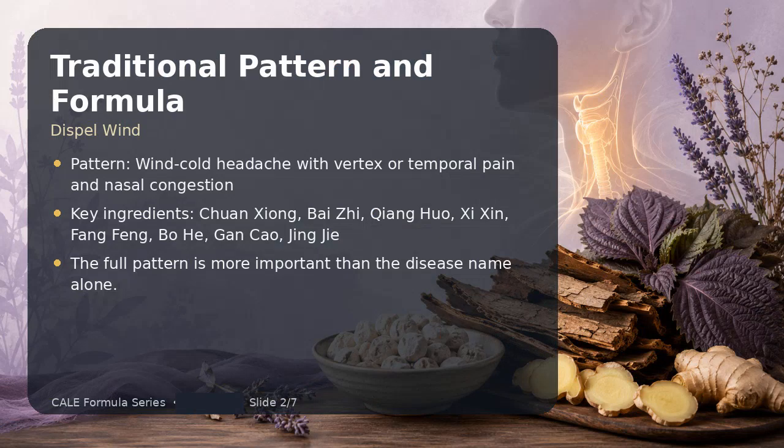Traditionally, Chuan Tiao belongs to the category Dispel Wind. A representative pattern is wind-cold headache with vertex, or temporal pain, and nasal congestion. Important ingredients include Chuan, Bai Jai, Qiang Huo, Zai Zin, Fang Feng, Bo He, Gan Kao, Jing Jai. In practice, the formula should be chosen by matching the full pattern, not simply by matching a biomedical diagnosis. I would also screen for red flags, confirm that urgent medical care is not being delayed, and review all medications, supplements, and over-the-counter products before recommending treatment.